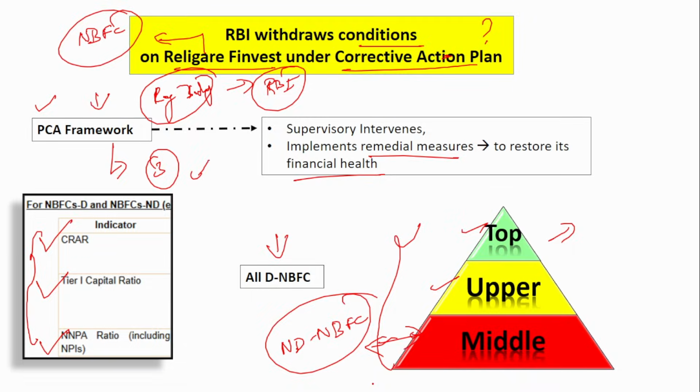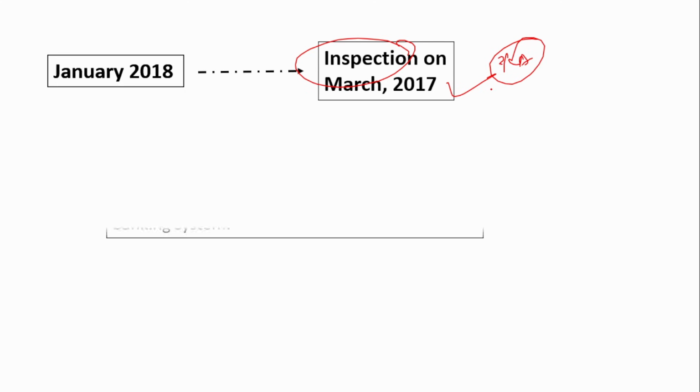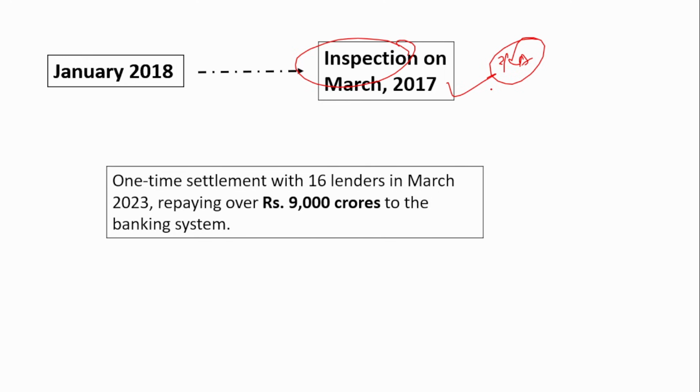Prompt corrective action on this NBFC was initiated in January 2018, because certain irregularities were found in the inspection conducted as on March 2017. Due to those irregularities, this action was imposed on the NBFC. Now certain conditions are removed because the financial health is improving, and recently there was a one-time settlement with 16 lenders in March 2023, repaying over 9,000 crores in the banking system. It was able to recover 9,000 crores from 16 lenders, and that is why the RBI withdrew the conditions under the PCA framework.